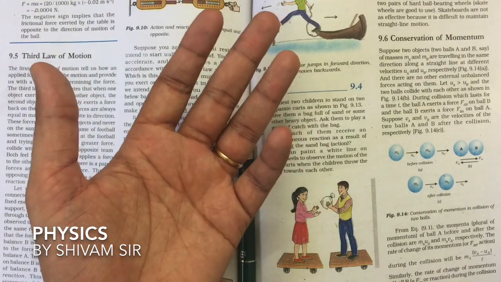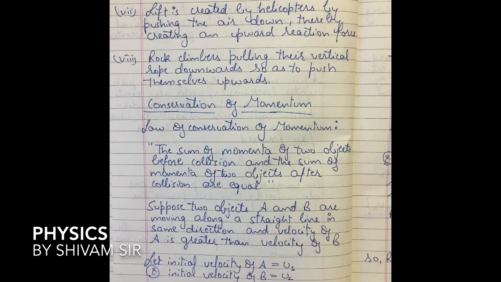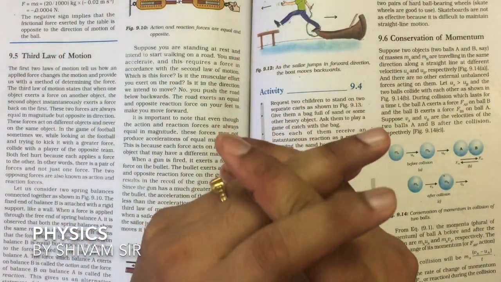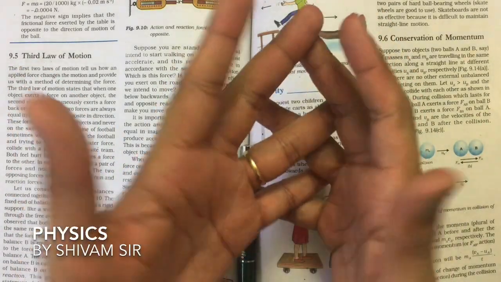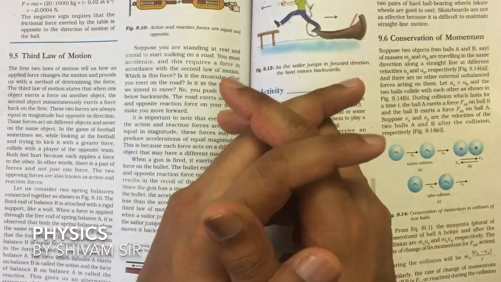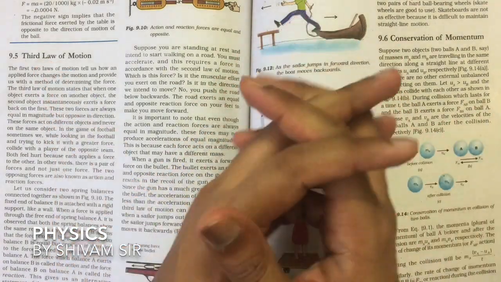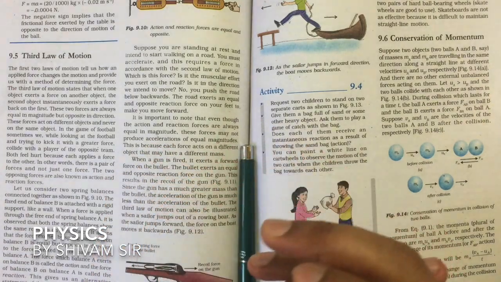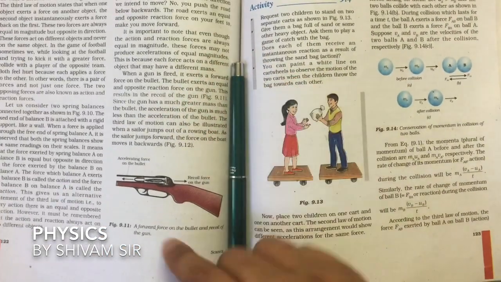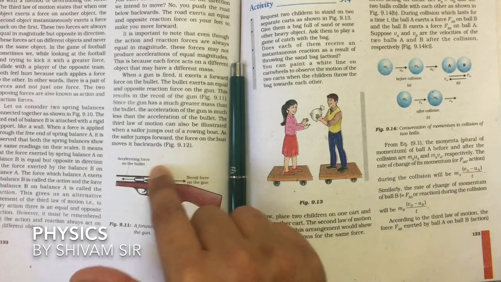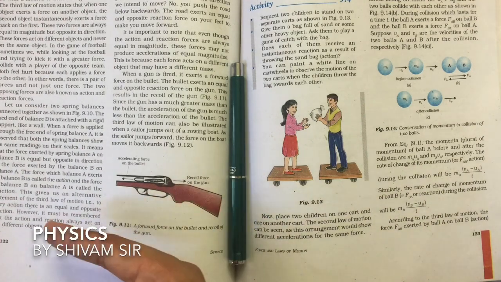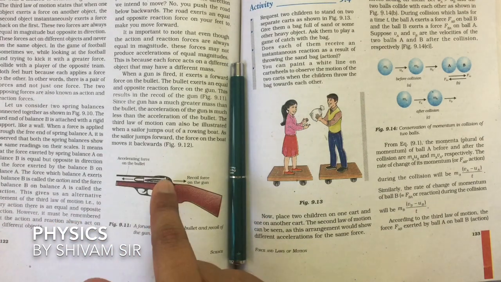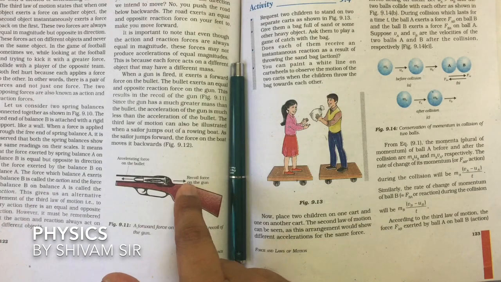Rock climbers pull their vertical rope downwards so as to push themselves upwards. So these are all the applications of Newton's third law of motion. We have studied Newton's third law of motion with the help of these practical applications. Even here the diagram is there. When a gunman fires a bullet, the bullet moves in the forward direction, and the bullet applies some force on the gun in the backward direction, due to which there is a recoil force on the gun.